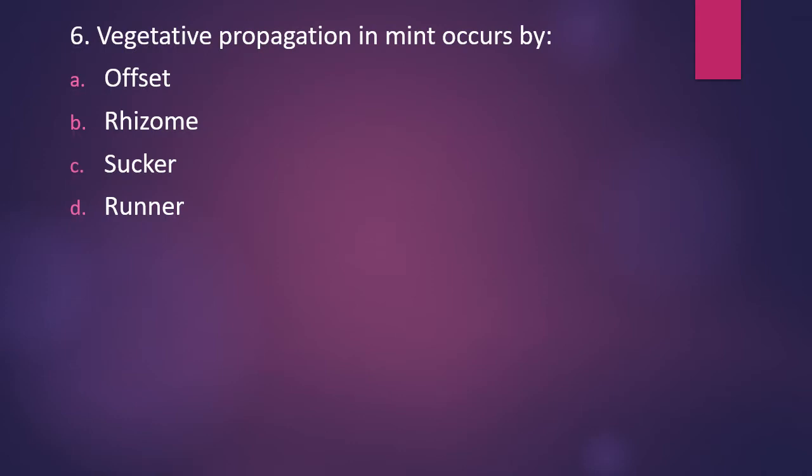Number 6. Vegetative propagation in mint occurs by offsets, rhizomes, suckers or runners. Vegetative propagation in mint occurs by. The correct answer is option C, suckers.